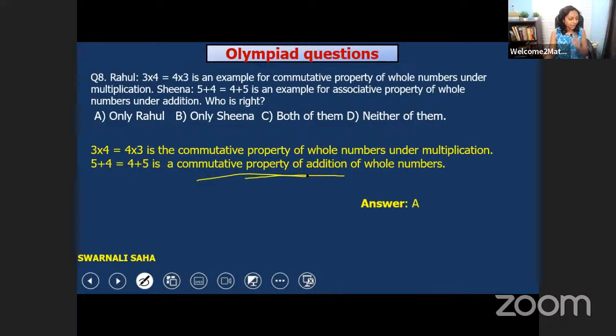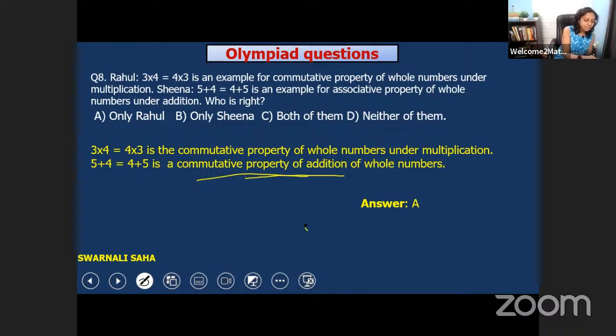A is the right one. Only Rahul is saying the correct thing. Very good. A would be the right one, not C. A is the right one because 5 plus 4 is equal to 4 plus 5 is an example of the commutative property, not the associative property. I already showed you the associative property.